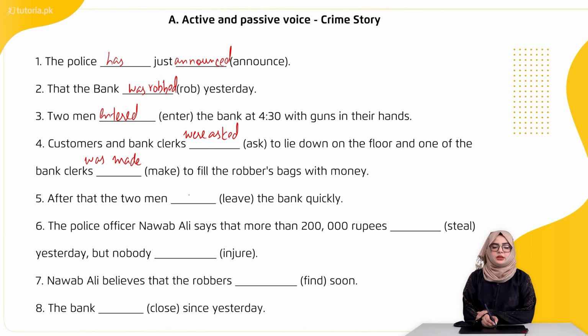After that, two men left the bank quickly. The police officer Nawab Ali says that more than 200,000 rupees dash steal. We have the word steal in brackets yesterday, but nobody dash, and we have another word injure in brackets. So the police officer Nawab Ali says that more than 200,000 rupees were stolen yesterday, but nobody was injured.